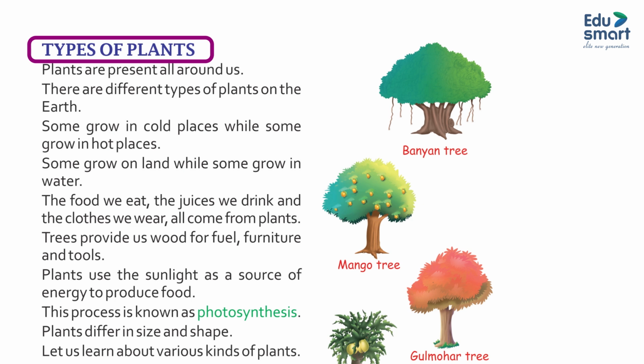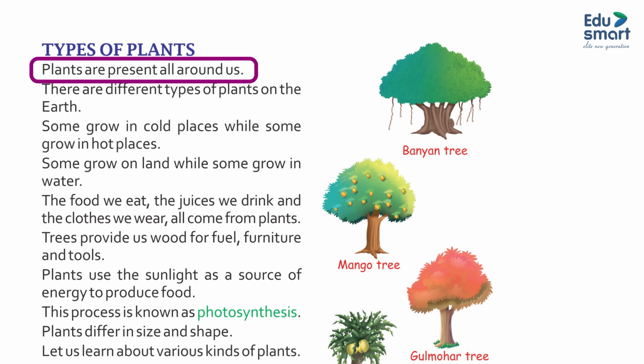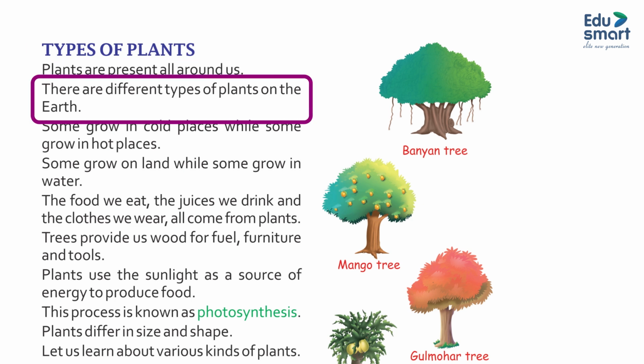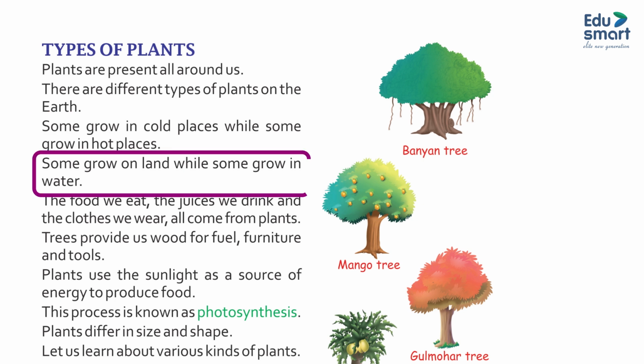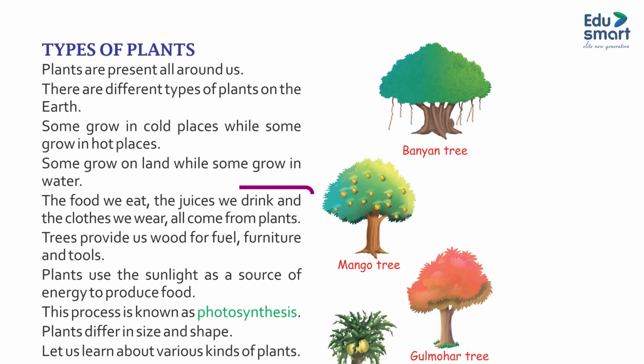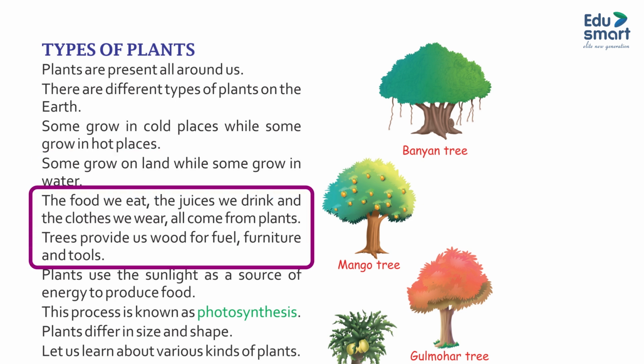Types of plants. Plants are present all around us. There are different types of plants on the earth. Some grow in cold places while some grow in hot places. Some grow on land while some grow in water. The food we eat, the juices we drink and the clothes we wear all come from plants. Trees provide us wood for fuel, furniture and tools.